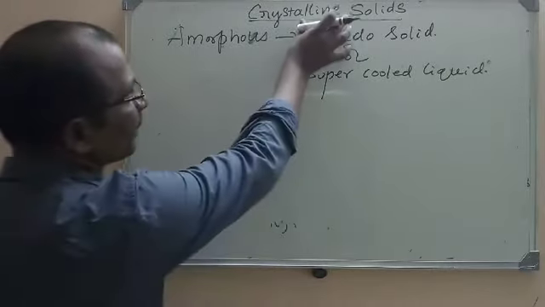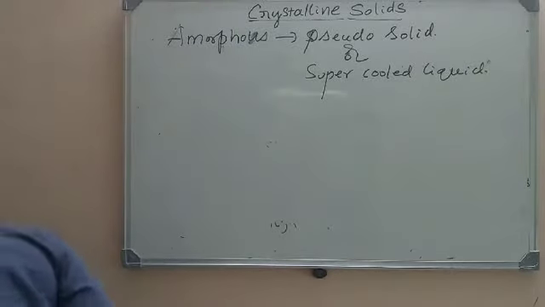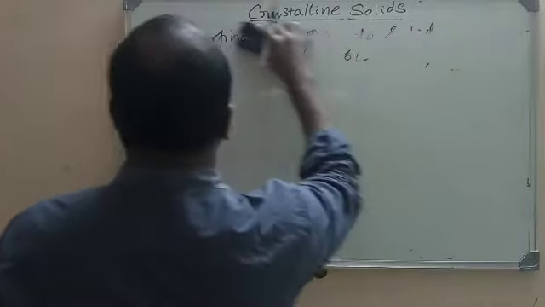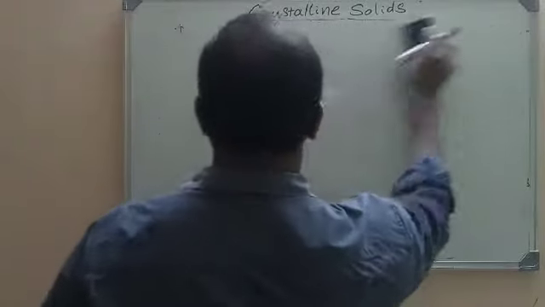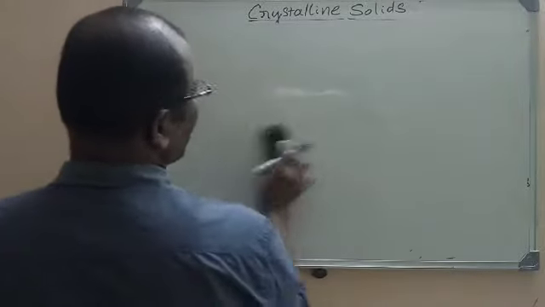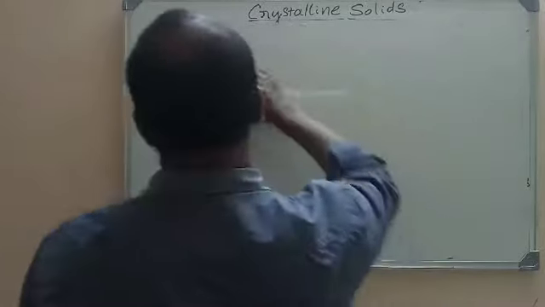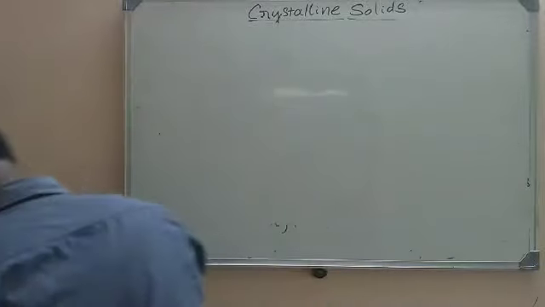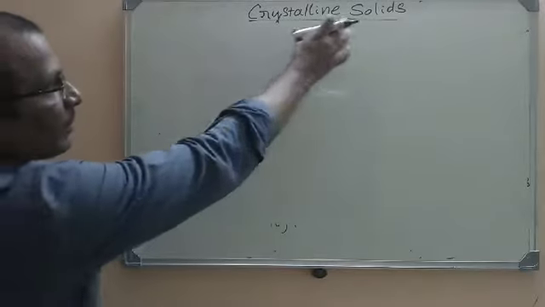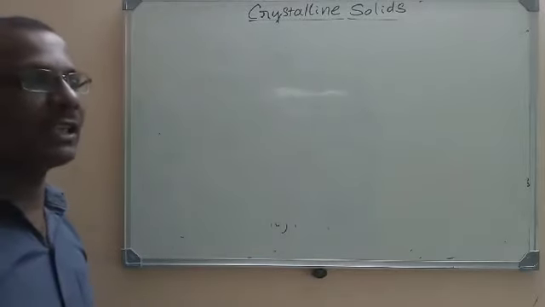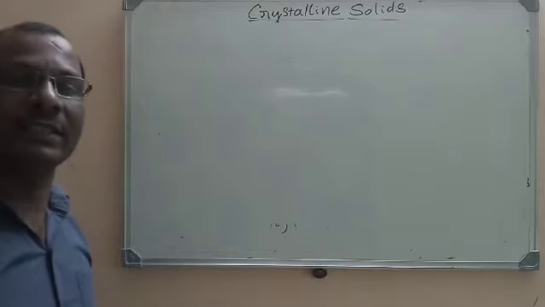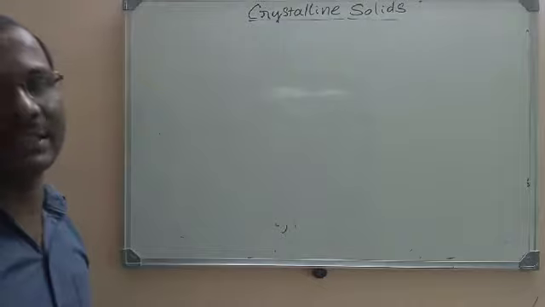Now let us go to the next part of the lesson, that is the classification of crystalline solids. In the remaining part we are going to study how we classify the crystalline solids. We take the intermolecular forces into account for the classification of crystalline solids into four types. And what is the basis for their classification? The kind of intermolecular forces present among the particles of the crystalline solids.